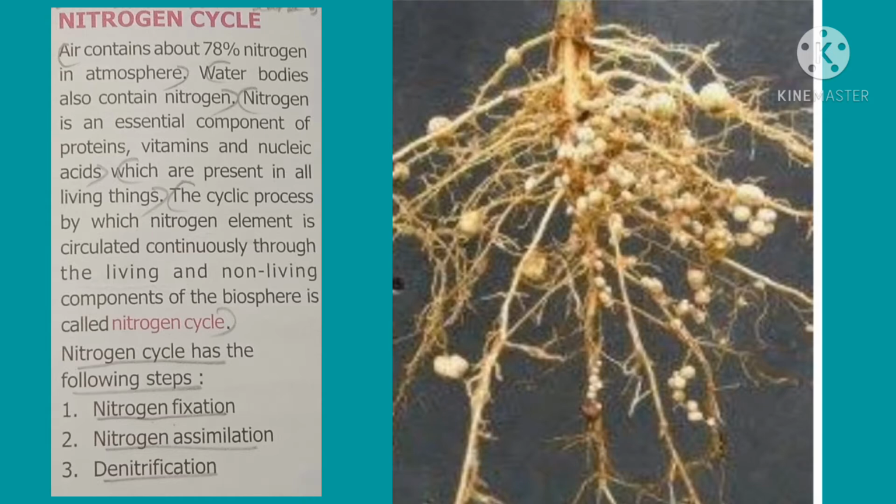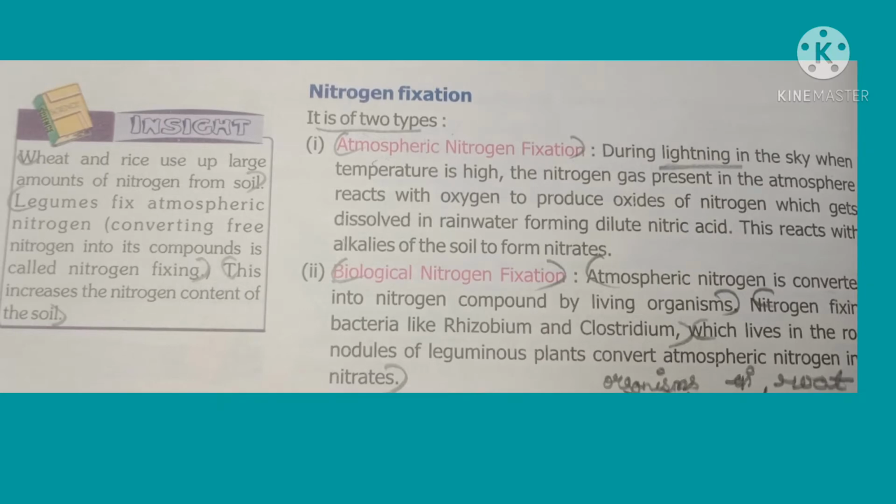The first one is nitrogen fixation, then nitrogen assimilation. The third process is denitrification. As we all know, there is 78% nitrogen in the atmosphere because nitrogen is considered to be a stable element. Crops like wheat and rice require a large amount of nitrogen.